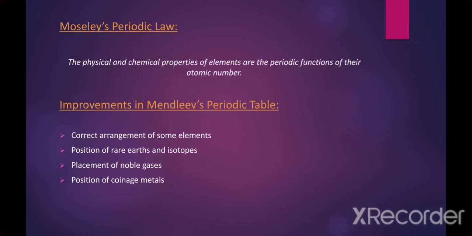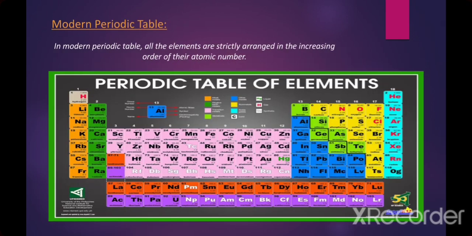Improvement in the Mendeleev's periodic table. First is the correct arrangement of some elements. For example, you can see in the periodic table argon. Argon is a noble gas and it is placed in group 18, which is the last group of the periodic table.